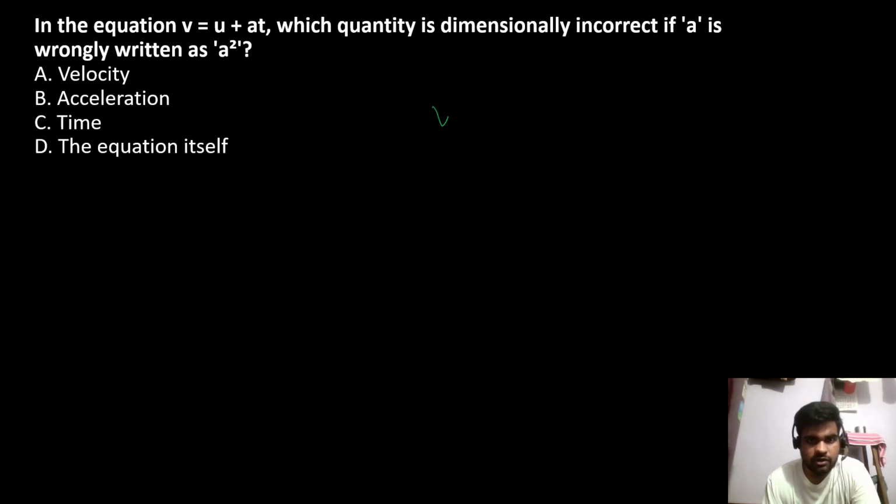In the equation, V is equal to U plus AT, which quantity is dimensionally incorrect if A is wrongly written as A square? If instead of A it is A square, then the dimension changes.